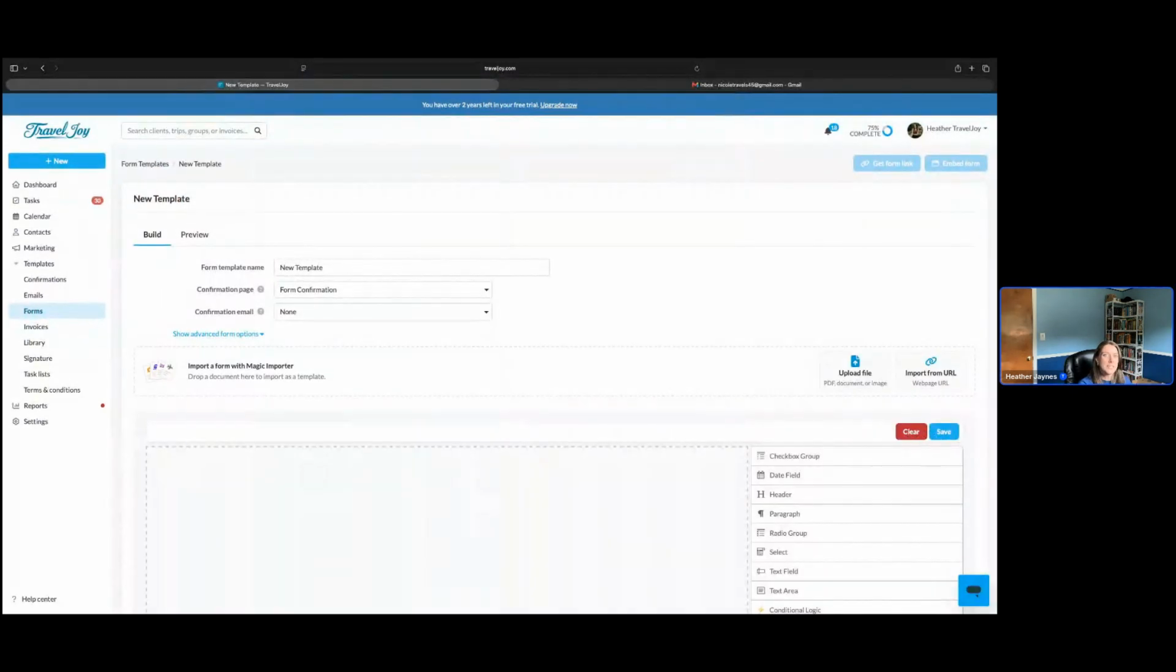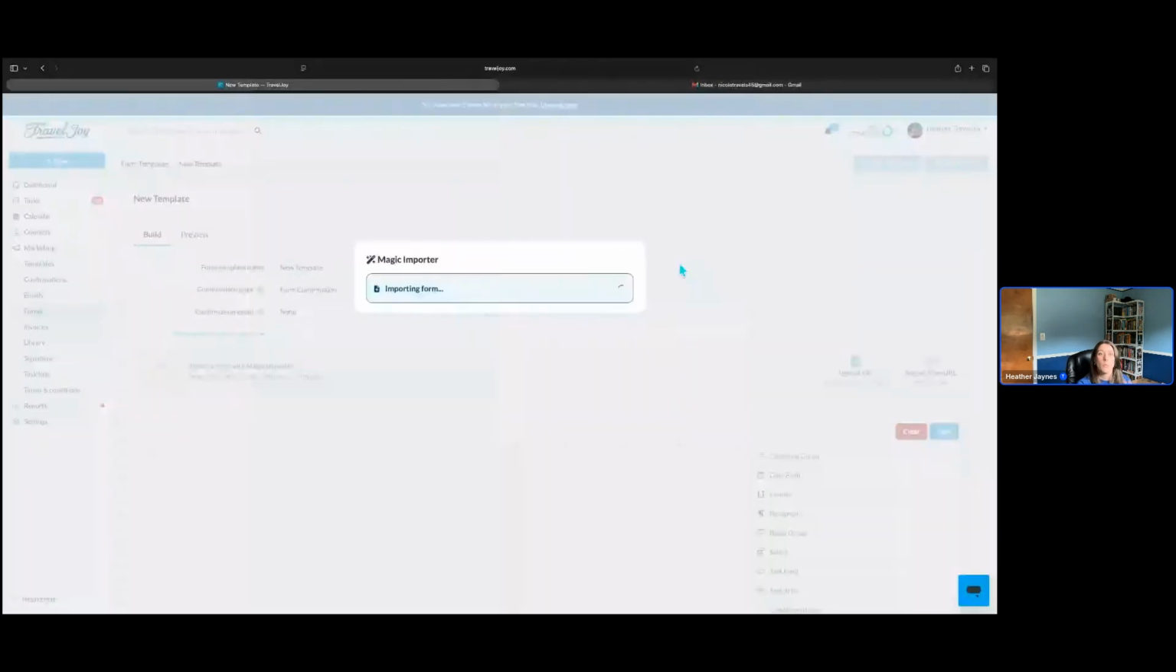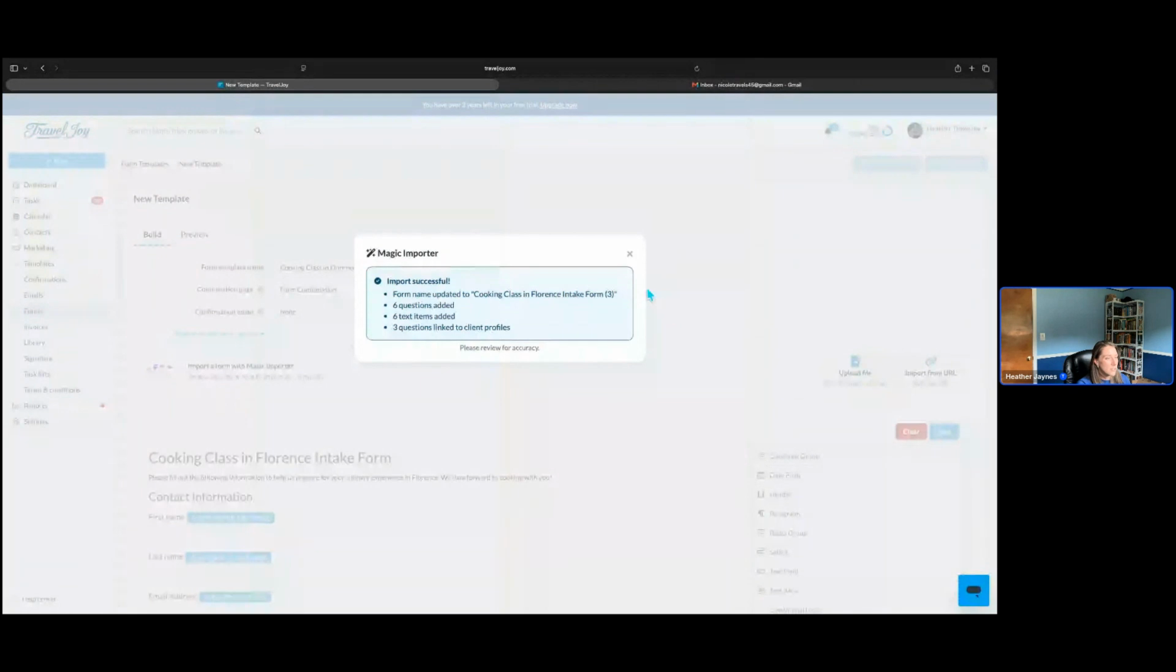Now, all I have to do is use the Form Magic Importer box here to upload the file that is on my desktop that I downloaded from the supplier. It came in a PDF form. I saved it onto my desktop, so I'm going to upload it here. Now, once we upload it, TravelJoy's Magic Importer tool then reads the document to see what it can match in a TravelJoy format. And it only takes a few seconds, but when it reads it, it's going to take the information it sees and match it to the format that is going to be most applicable in TravelJoy so the client can fill it out.